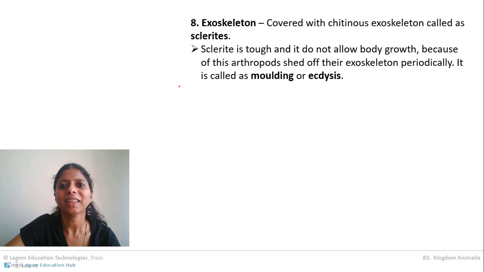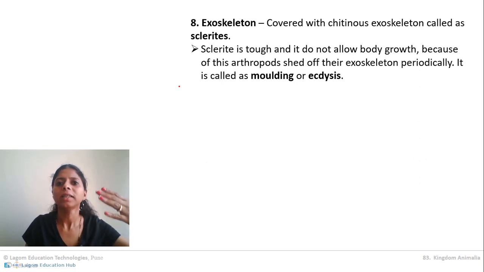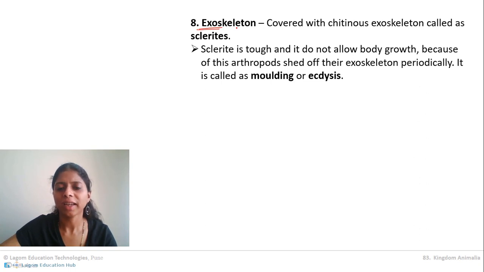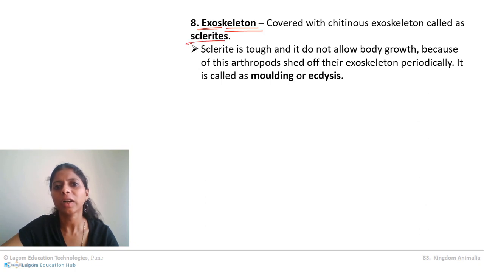Now the next characteristic is about its skeleton. If you see crab, prawn, or insects, every arthropod is covered by a skeleton above its body. Exo means outside, and skeleton means a supportive framework. So the skeleton is always covering its body, present on the outside of its body, and this exoskeleton is called sclerite. It is made up of different kinds of cuticle, so it is called sclerite.